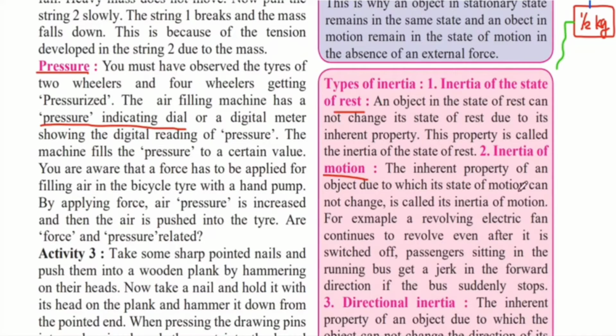Another example given here is of a revolving electric fan, which continues to revolve even after it is switched off. You must have noticed the fan in your room or classroom: once you switch it off, the blades keep on rotating for a certain amount of time, and slowly decrease in speed and finally come to rest.